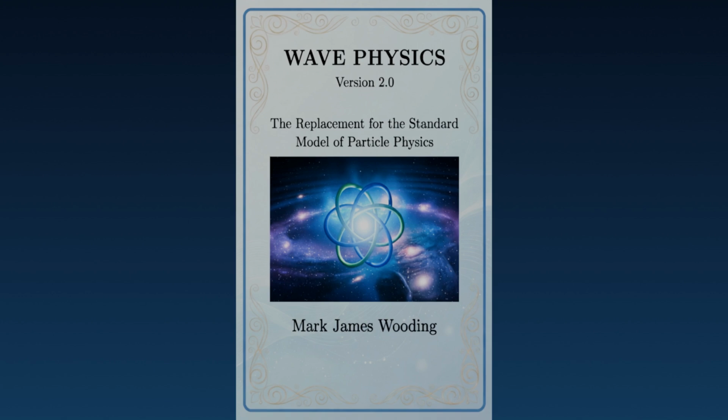Another characteristic of the membrane is the capacity for persistent deformation. Not everything returns to flat. Some deformations are stable. They don't radiate away. They hold their shape against the restoring tension of the membrane. These persistent deformations are what we call matter. We will examine exactly what form they take in a later video.